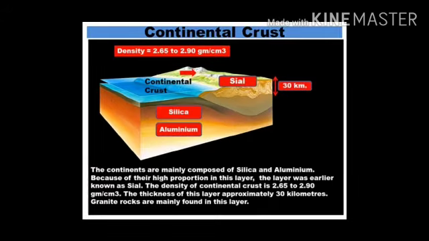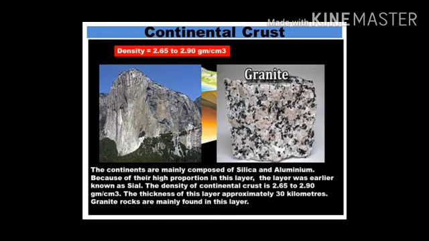Now, let us see what is continental crust. The continents are mainly composed of silica and aluminium. Because of their high proportion in this layer, the layer was earlier known as Sial, that is silica and aluminium. The density of continental crust is 2.65 to 2.90 gram per centimeter cube. The thickness of this layer is approximately 30 kilometers. Granite rocks are mainly found in this layer, that is continental crust.